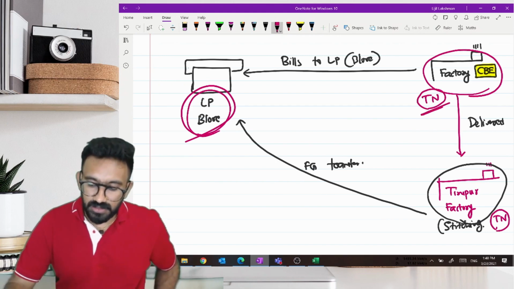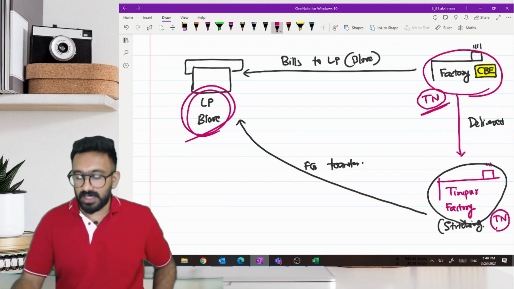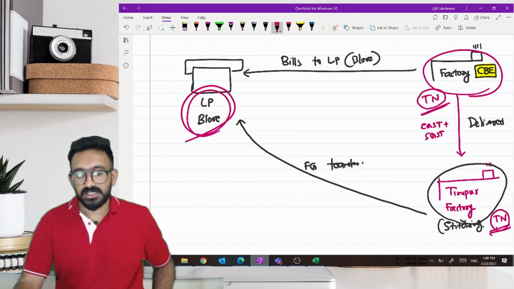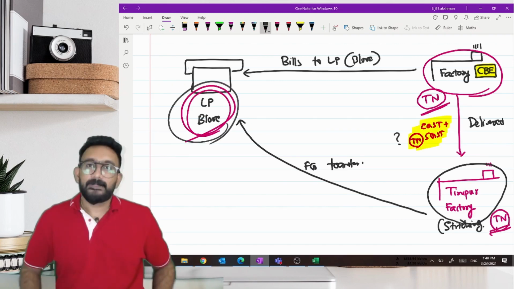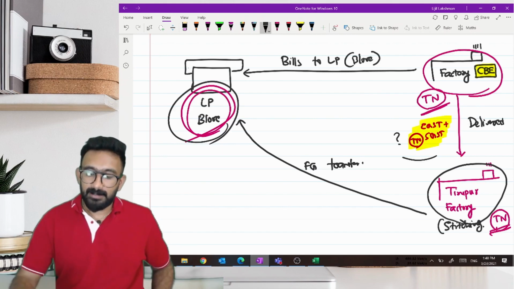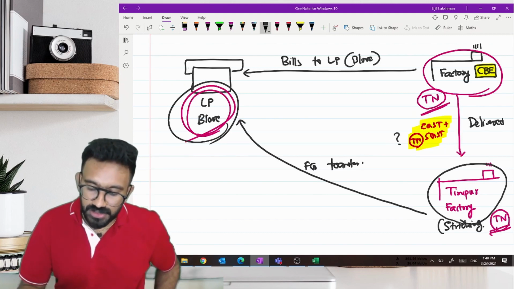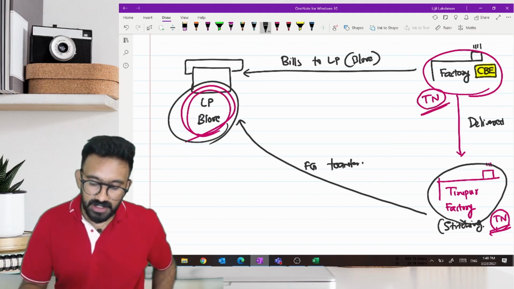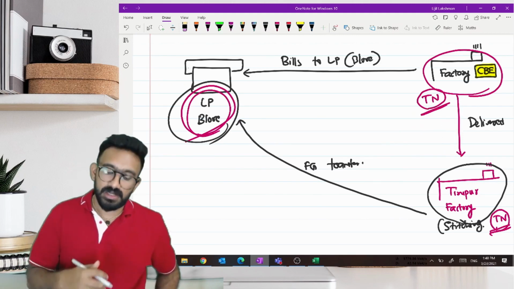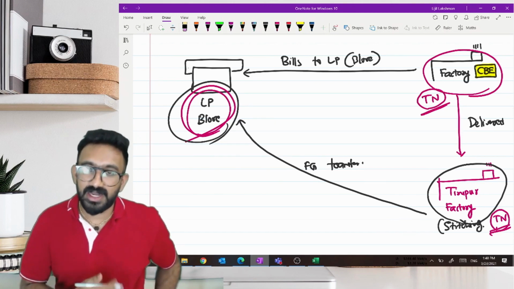So, Tamil Nadu, if they are issuing invoices to another place in Tamil Nadu, they will make a CGST, SGST bill. Which SGST? Tamil Nadu SGST. So the question to you is that, can LP Bangalore take the credit of Tamil Nadu SGST? The answer is no, they cannot. So thereby, what should be the invoice here? For LP to get the credit, what should be the invoice here? It should be an IGST invoice.